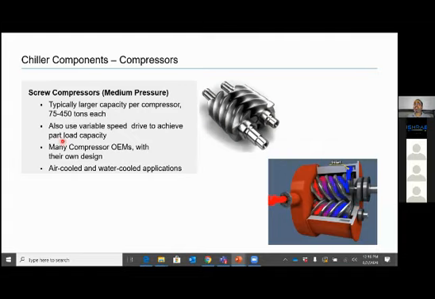So here capacities are available generally between 75 to 450 tons. It can also have variable speed drive. Many compressor OEMs are available with their own design. Unlike Scroll, in Scroll we have limited compressor manufacturers. I mentioned all chiller companies buy compressor from these OEMs. But in case of Screw, mostly company have their own compressors. And this compressor also can be done in air-cooled as well as water-cooled applications.